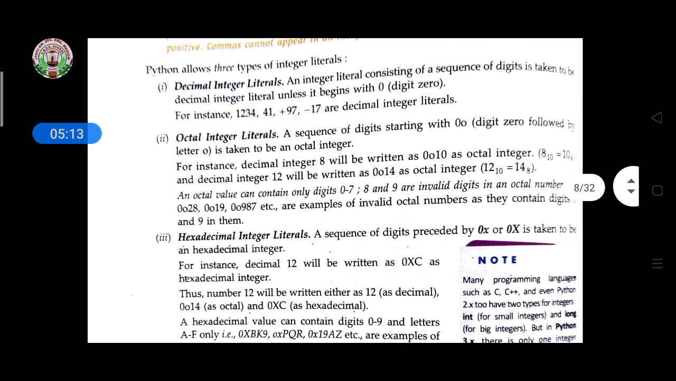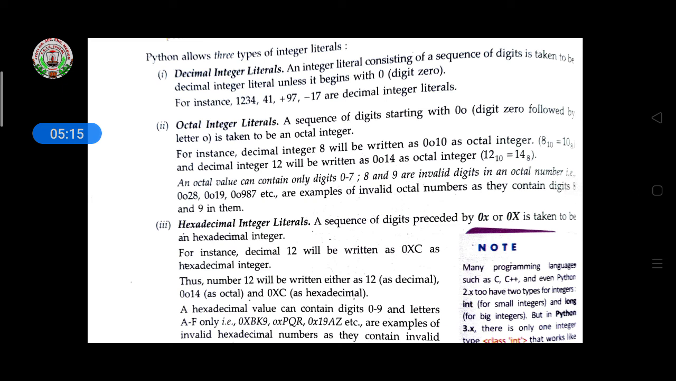But in octal integer literals, a sequence of digits starting with 0 is taken to be an octal integer. For instance, decimal integer 8 will be written as 0.